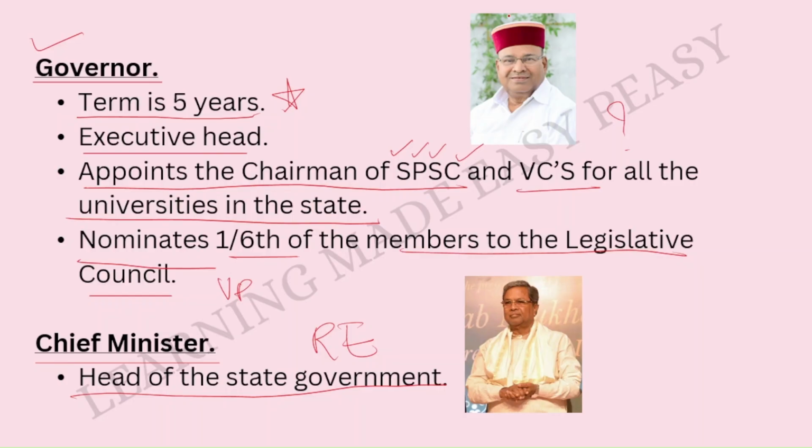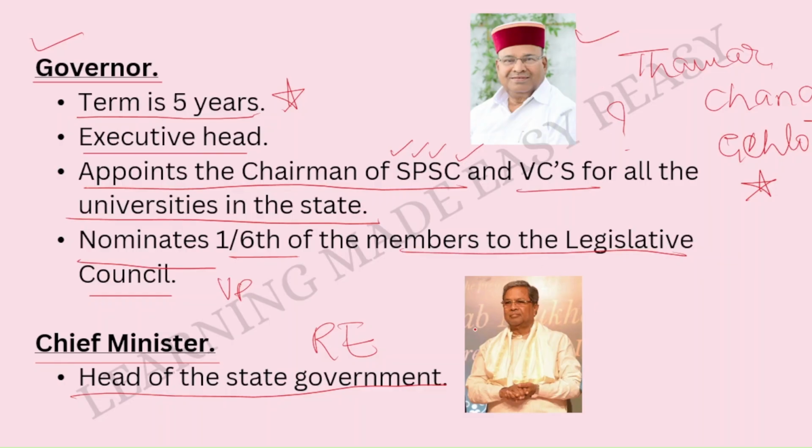Okay, can you see this picture over here? This is a picture of the present governor of Karnataka, that is Thawar Chand Gehlot. Okay, please remember his name. This is important, it can be asked. Thawar Chand Gehlot is the present governor of Karnataka, and this is 2025 running.